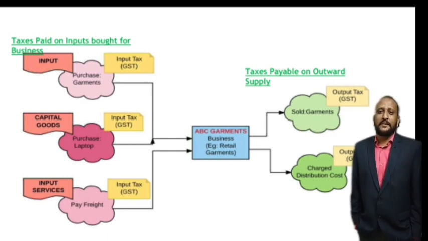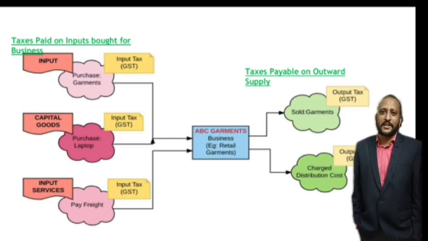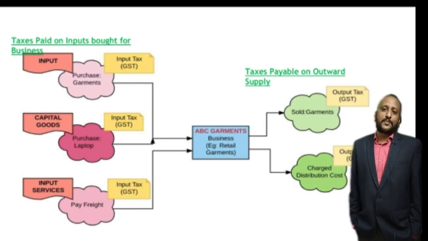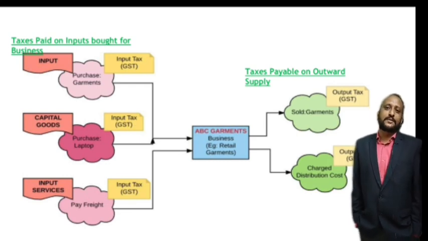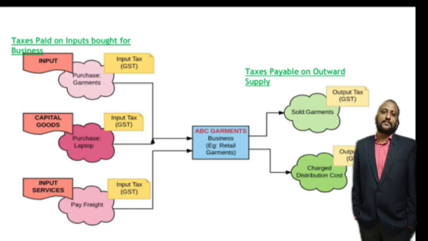Now, after acquiring inputs and all these services, he will be selling the goods. Now you see here, he sold some garments. When he is selling the garments to the customers, he has to pay the output tax on the sales, or he may be charged some distribution cost. Again he has to pay output tax, GST, on this distribution cost. Now when he is paying output tax, for example, the output taxes are 1,50,000, whereas the taxes which he already paid on inputs are 1 lakh.